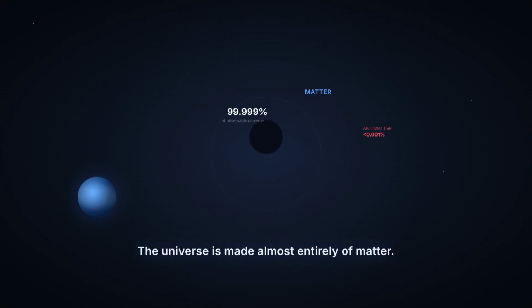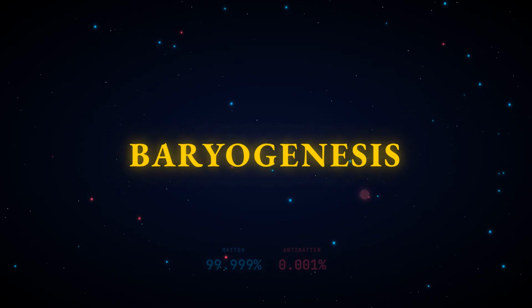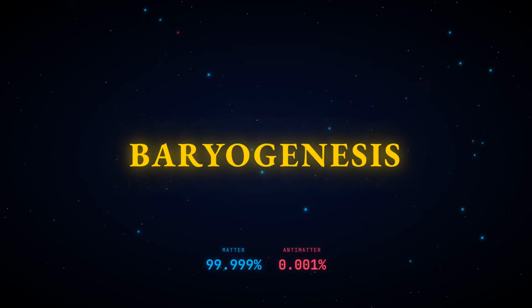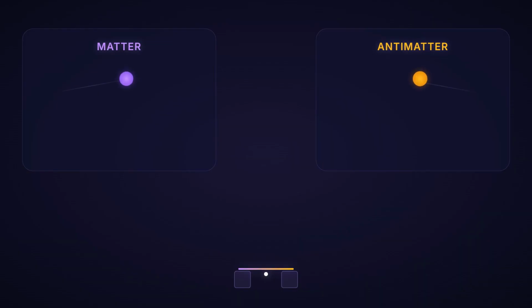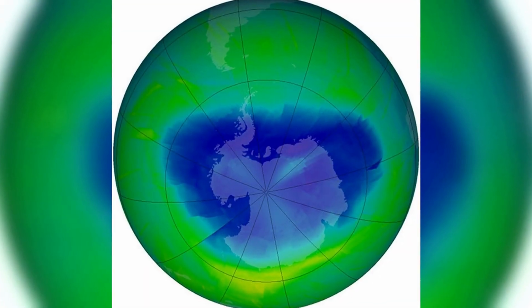We observe that the universe is made almost entirely of matter. This imbalance is called baryogenesis, and the standard model of particle physics cannot explain it. The model does allow for a tiny asymmetry through a process called CP violation, but the effect is far too small. It is like trying to fill a swimming pool with a teaspoon.